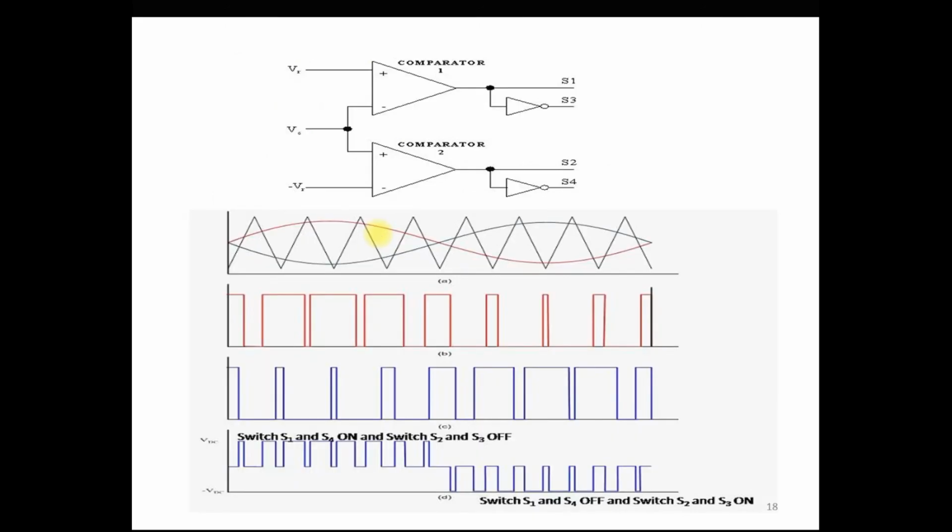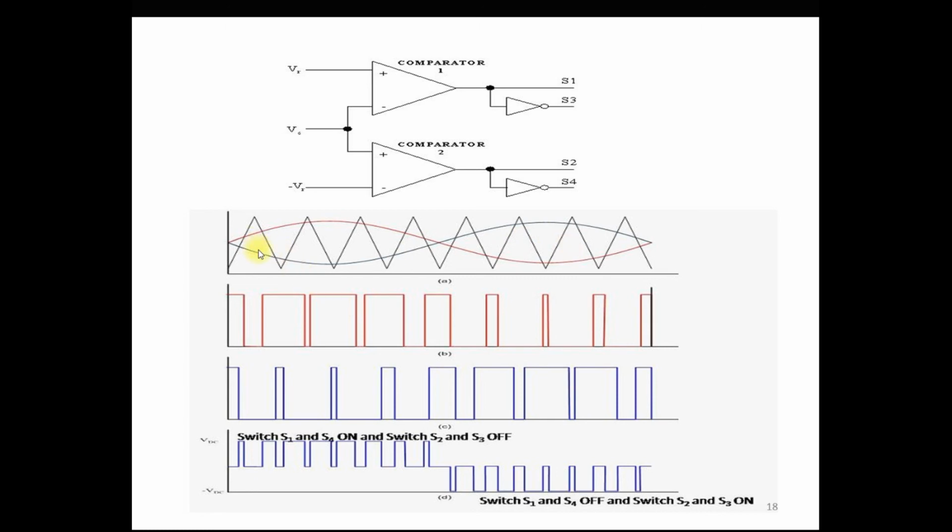Generally we use this type of logic in this multi-level inverter that we already discussed in the bipolar and unipolar PWM techniques. This is the concept of the unipolar PWM technique to generate the gate pulse. You can see that we compare two sine waves, positive and negative, with the high frequency triangular wave.